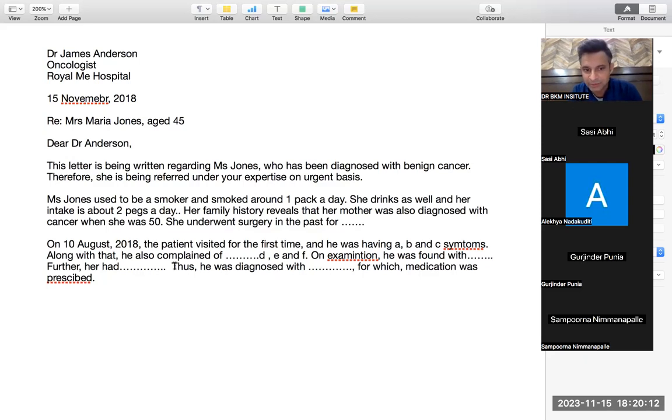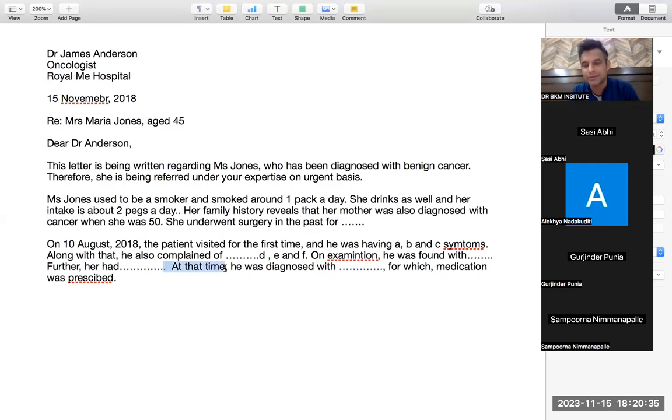Now, rather than thus, you can use at that time. This is where it becomes more medical. So you do not write thus, it's better to write at that time. At that time he was diagnosed. This is better. This is OET. Why use therefore again and again?